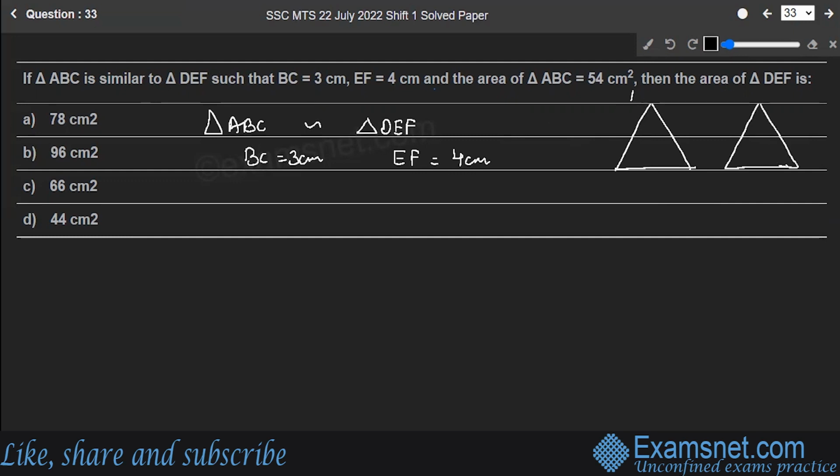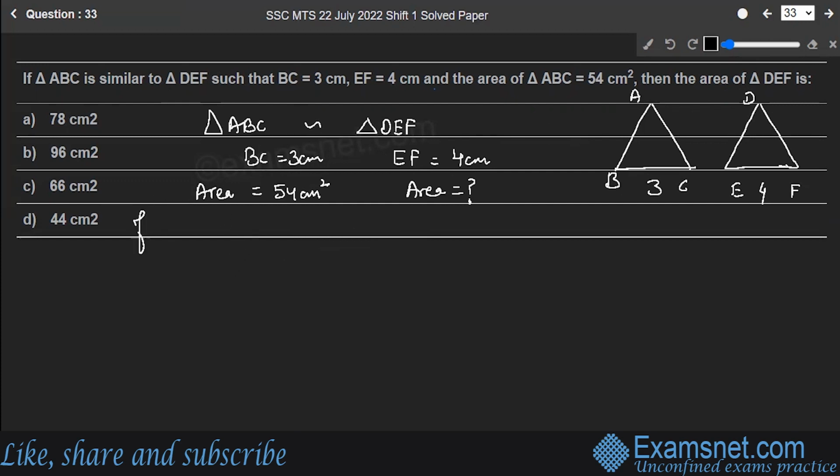Okay, so this is triangle ABC and this is DEF. BC is given to be 3 and EF is given to be 4. Also, you are given one more thing, that the area of triangle ABC is equal to 54 centimeter square. And what do you have to find out? You have to find out the area of triangle DEF.